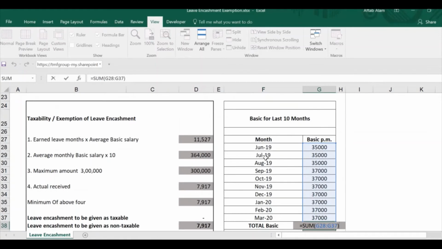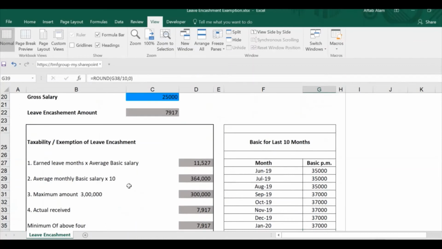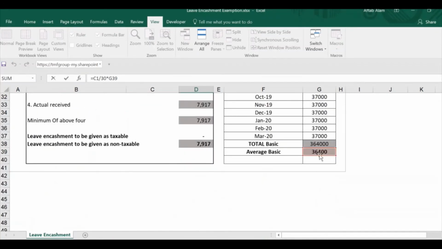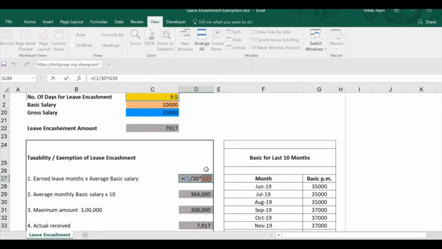As you can see, we have the average basic salary of last 10 months and earned leave, which is 9.5. Accordingly we have done the calculation to figure out the exact amount. In the first condition, here I am pressing the F2 key so that you can see the formula and the logic in Excel.